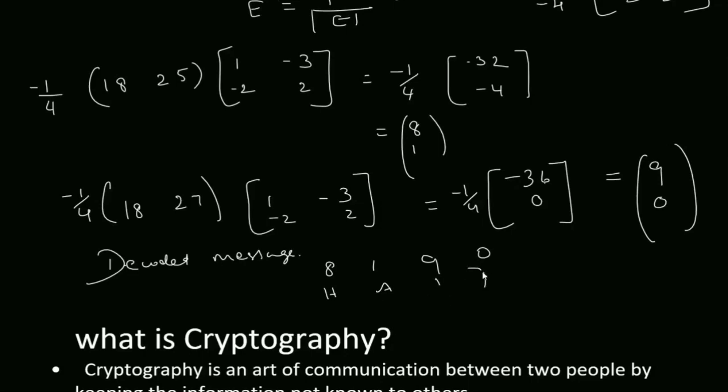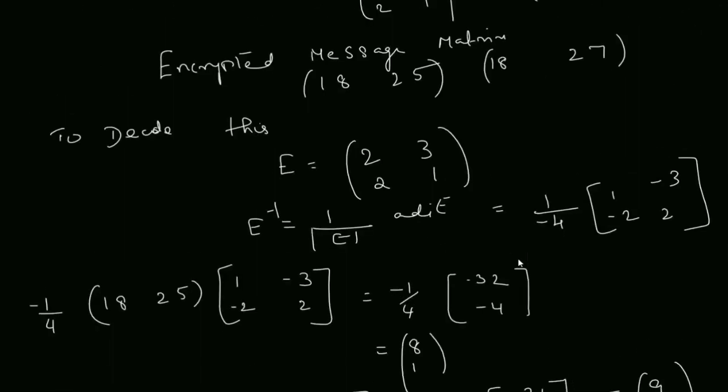So the word is the word that we have given. The message we gave was hi, and your friend got it after decoding. So this is a space here. The message is hi.